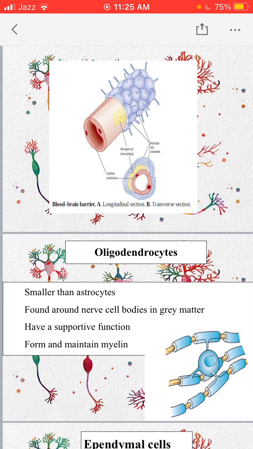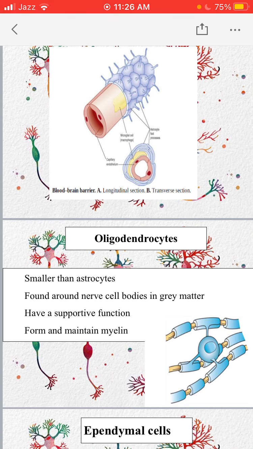Second one is the oligodendrocyte. Oligodendrocytes are smaller than the astrocytes, and they are mainly found in the gray matter. So gray matter is an area where you can find all the cell bodies of the neurons. In the gray matter they have just a supporting function, but they also form myelin sheath around the neurons of the central nervous system. So their main function is to form myelin sheath around the neurons of the central nervous system.